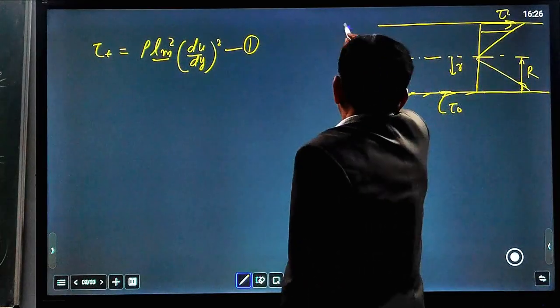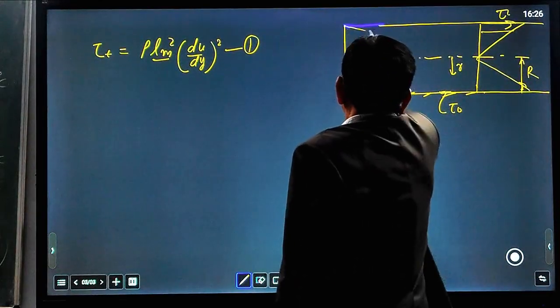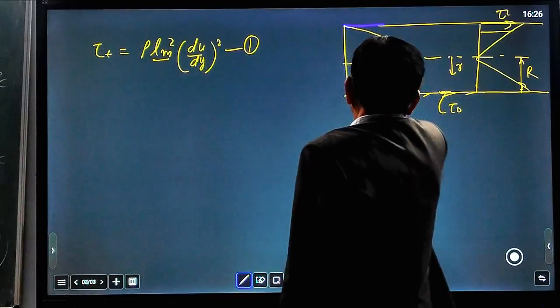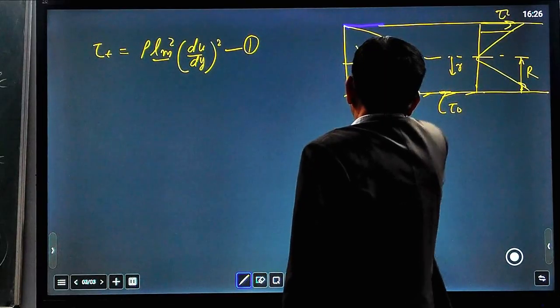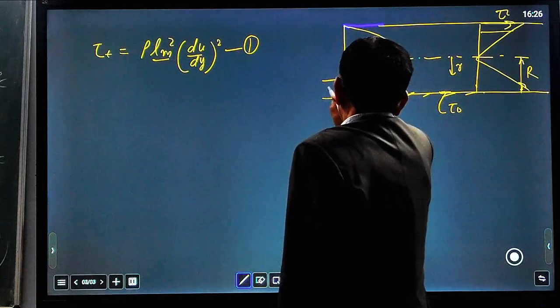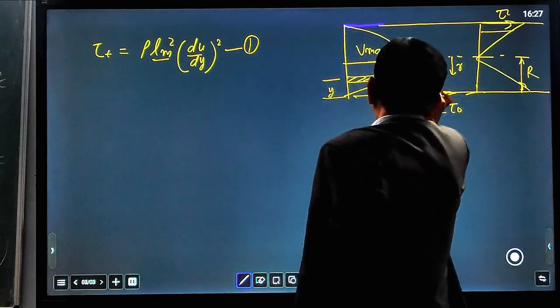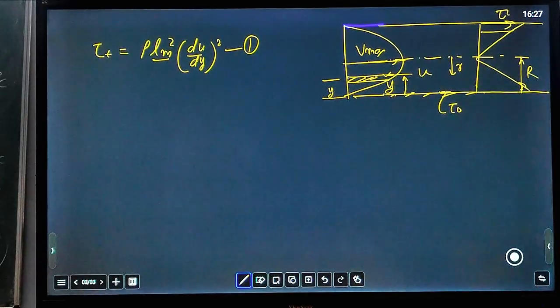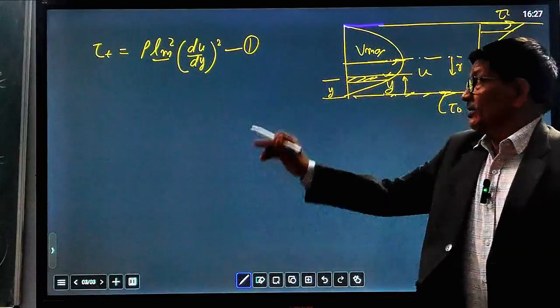And the velocity profile, if you draw it, was like this. This is the velocity profile. Here you find the maximum velocity V maximum. At a distance y from the surface, you will find velocity u. This is for your reference, because we take this reference from this pipe to describe the equation.